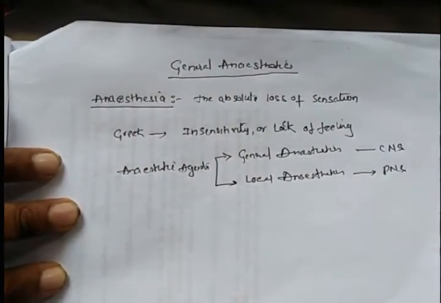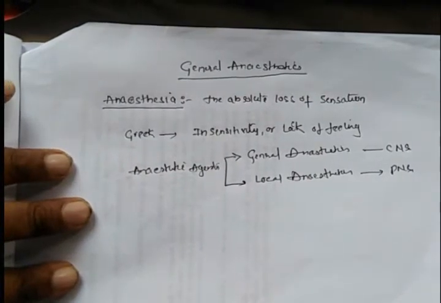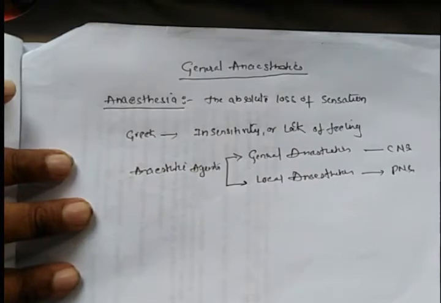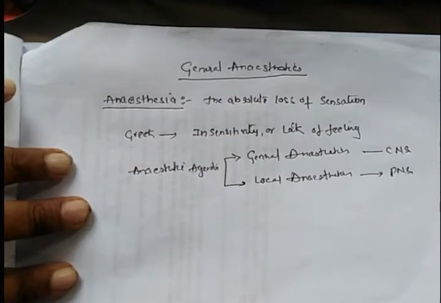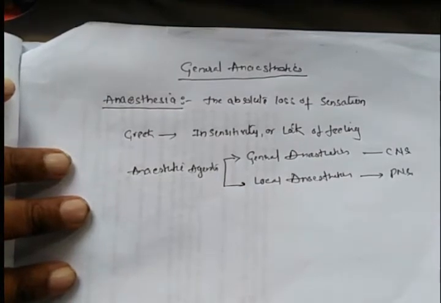General anesthesia is produced by depression of the central nervous system, and local anesthesia is produced by blocking the transmission of the nerve impulse at nerve level only, that is, at the peripheral nervous system level. This is the major difference between general and local anesthetics.